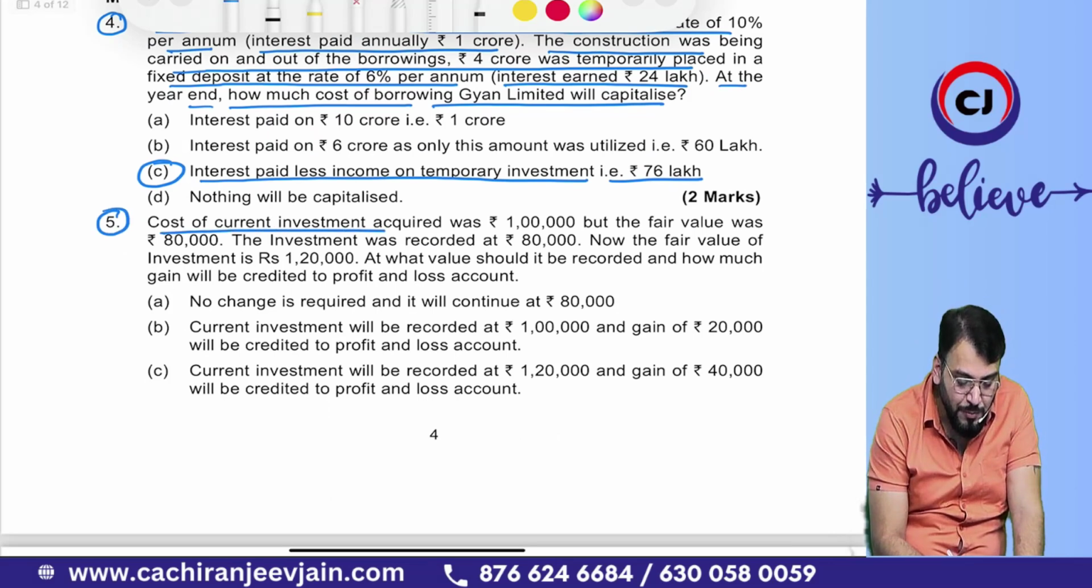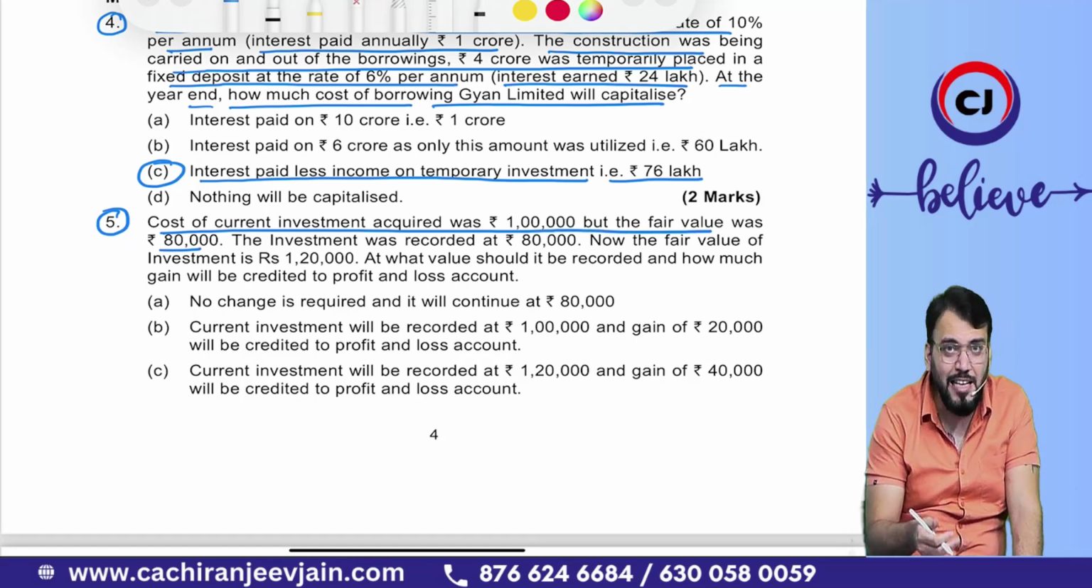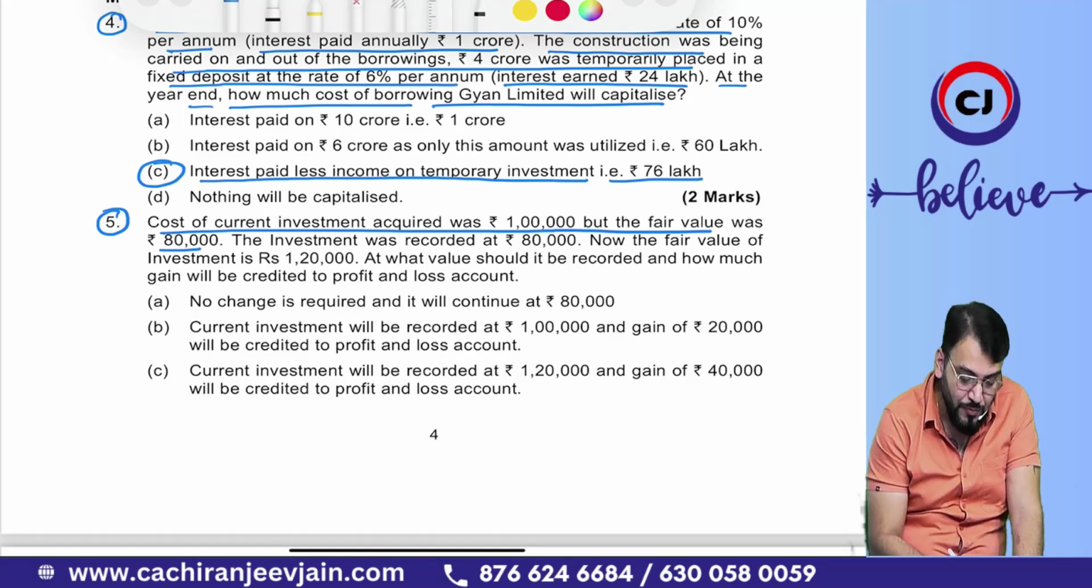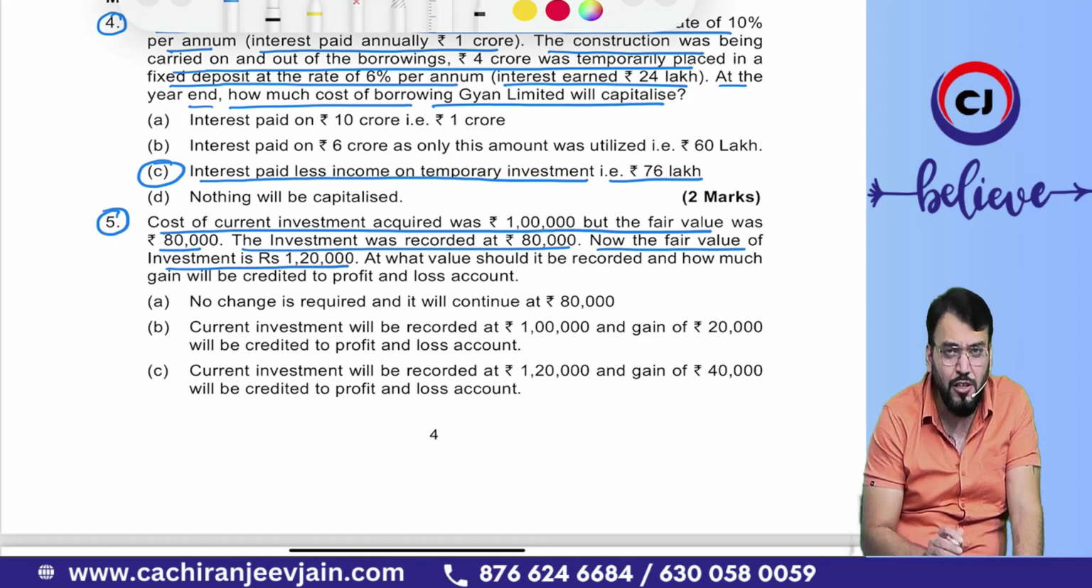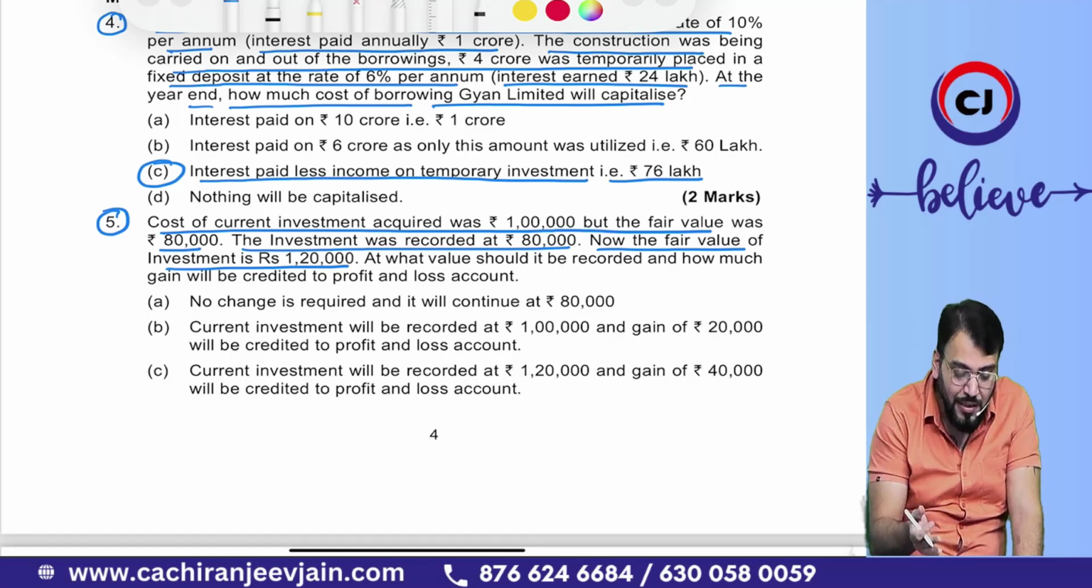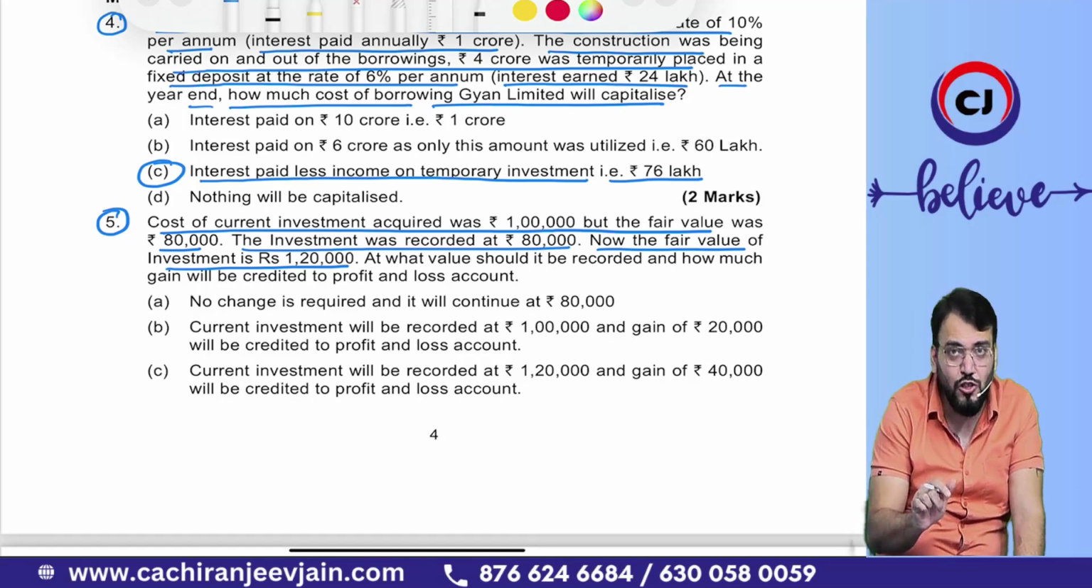Cost of current investment acquired was 1 lakh, but the fair value was 80,000. As per AS 13, it will be valued at cost or fair value, whichever is lower. So the lower is 80,000, and the investment was recorded at 80,000. Now the fair value of the investment becomes 1 lakh 20,000. At the next reporting date, we again compare cost price and fair value. Cost price is 1 lakh and fair value is 1,20,000, so the lower is 1 lakh. Therefore the carrying amount of 80,000 now becomes 1 lakh.